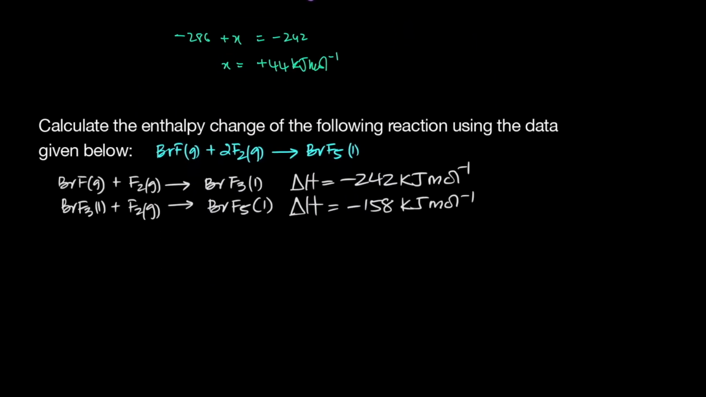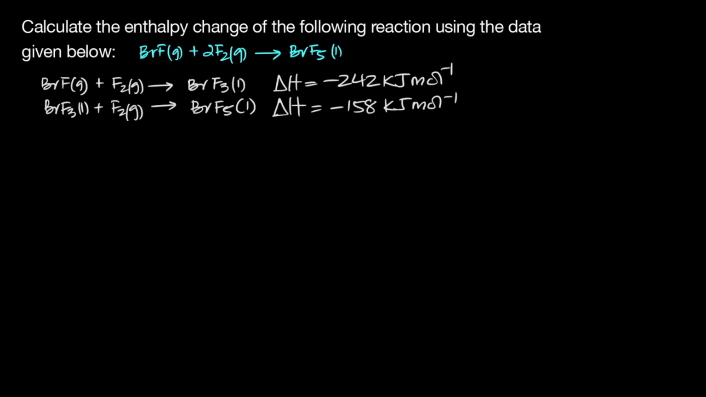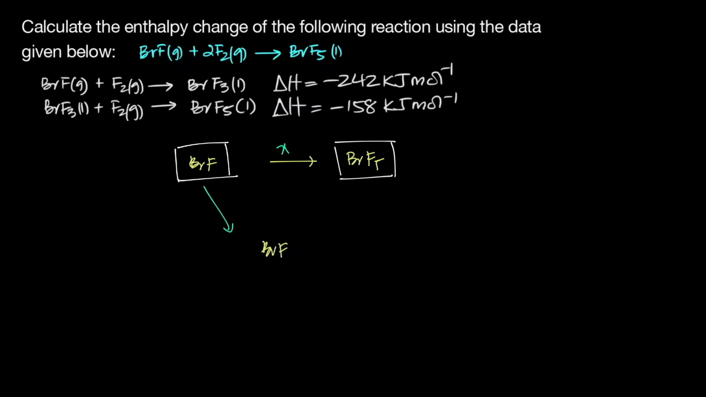Alright, so here we have the following. Calculate the enthalpy change of the following reaction using the data given below. Okay, so over here you're starting with BrF, and you're converting BrF to BrF5, right? So that's your overall enthalpy change that you're looking for. Let's call that X. And now you can either go directly from BrF to BrF5, or you can first convert BrF to BrF3 and then convert BrF3 to BrF5.